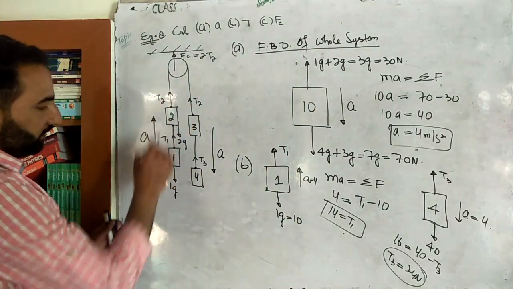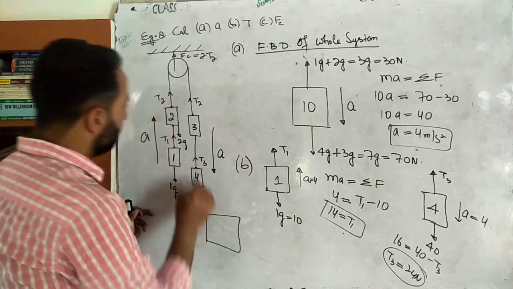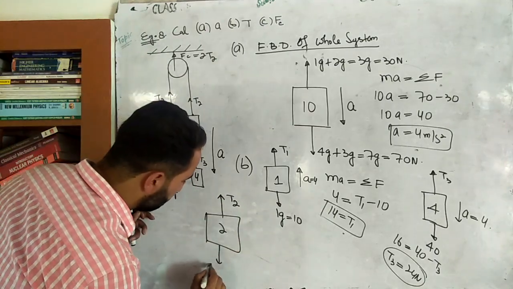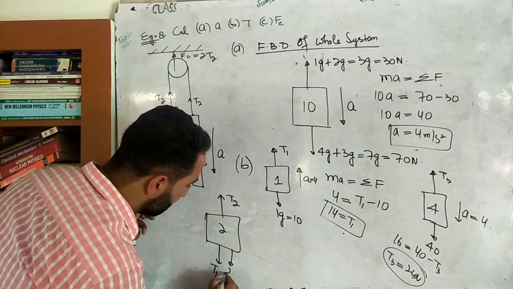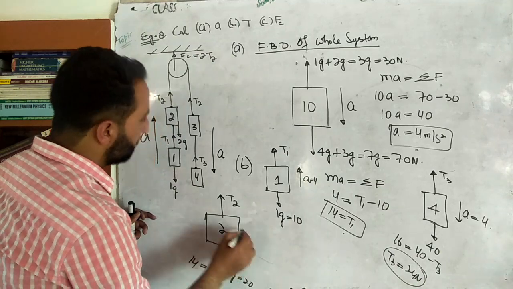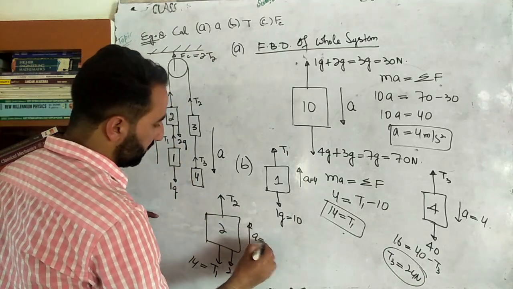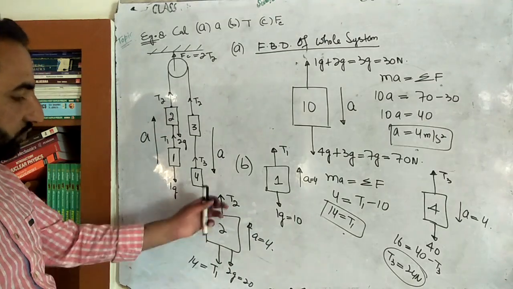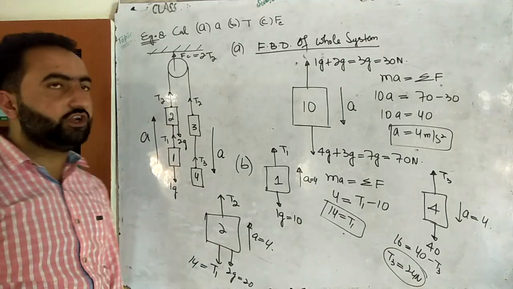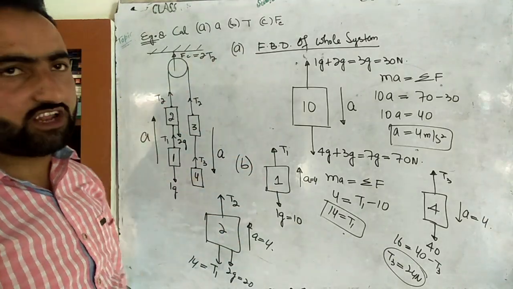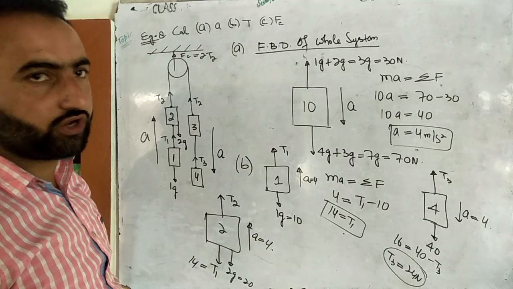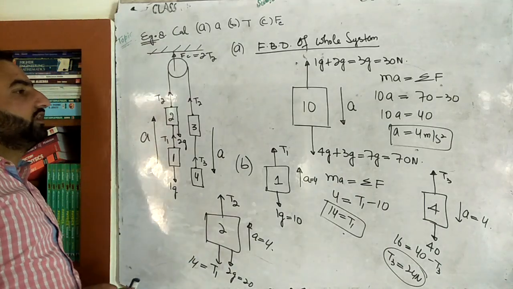Now you can calculate T2 yourself. Let me show the free body diagram like this, pay attention. This is 2. In the upward direction the force is T2. In the downward direction there are two forces: T1 and also 2g. 2g is 20, and T1 we have already found as 14. Acceleration is 4 upward. Then apply ma equal to summation of all forces and find T2. The downward force is 34 newton. Then from there you can calculate the value of T2, and then force on ceiling will be twice T2. There is no rocket science in this. Got it? Okay, I'll show one more example on this. So pause the screen and write it down.